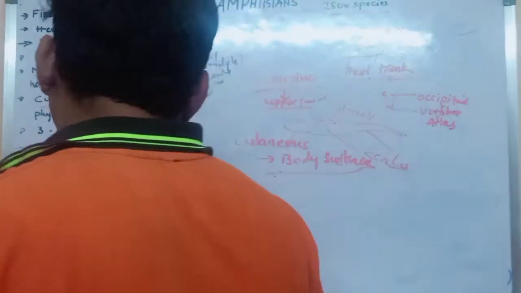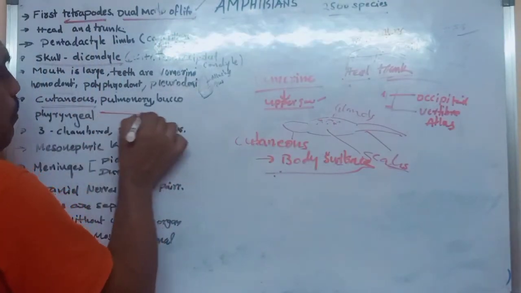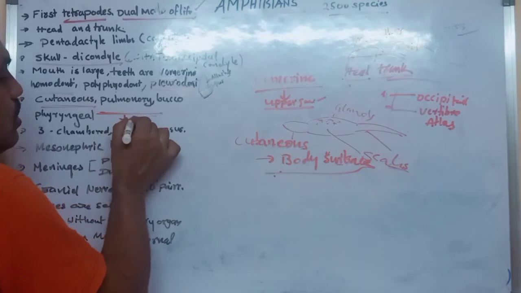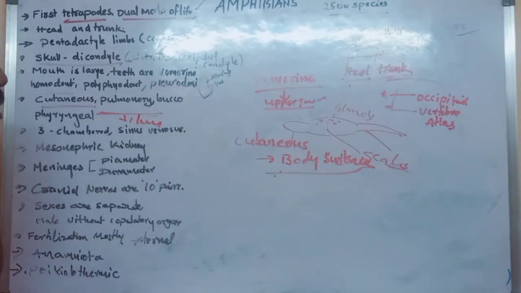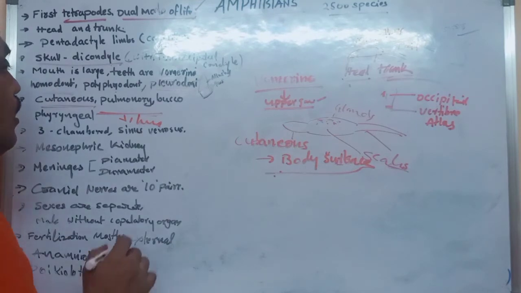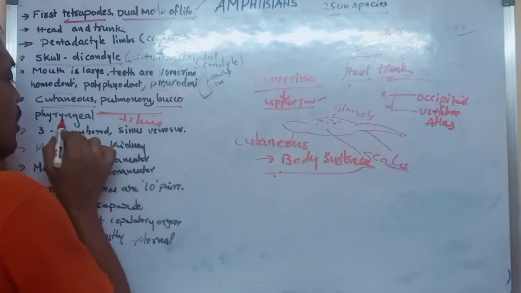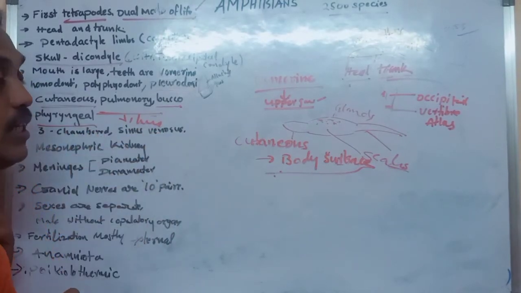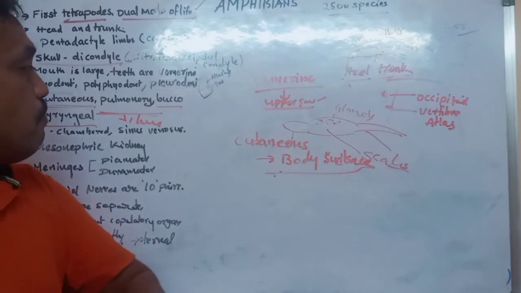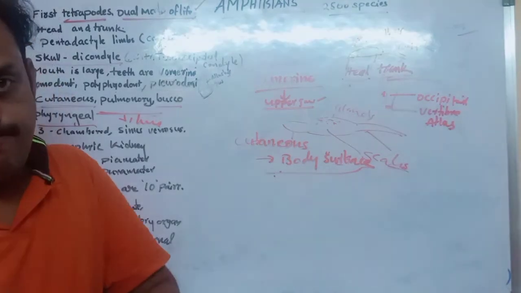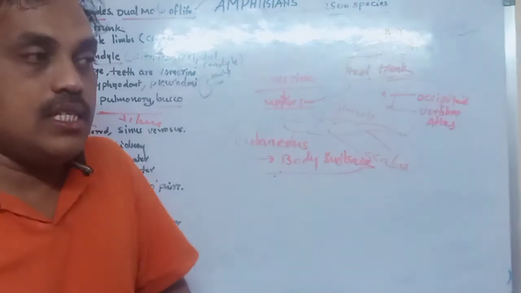Okay. Cutaneous respiration. And pulmonary. Pulmonary means respiration occurs with lungs or gills. Okay. And what type of respiration do we observe in the third one? Buccopharyngeal respiration in amphibians. What is buccopharyngeal?